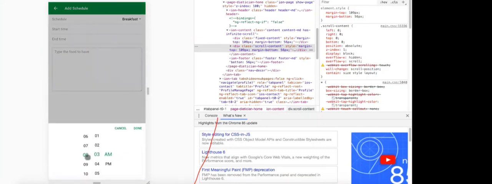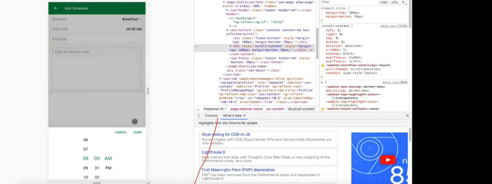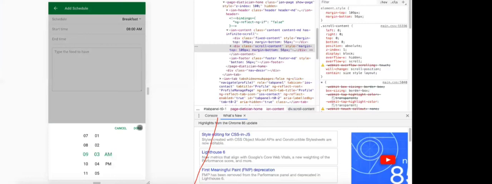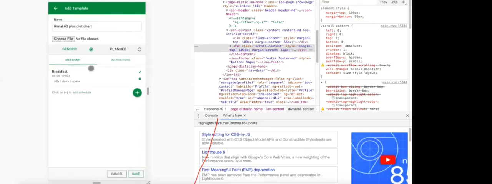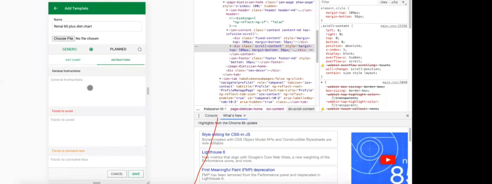We can give what time they want to start. I can say idli. I don't know what renal patients should not eat, I'm just putting something. You can also give the count and everything. I'm just giving this for demo purposes. So I added breakfast. Similarly, I can add multiple things. Now general instructions: avoid, I don't know which foods are dangerous for kidney.